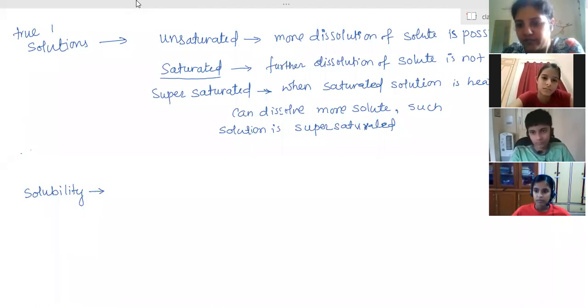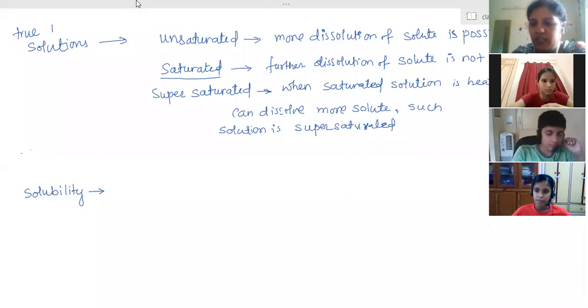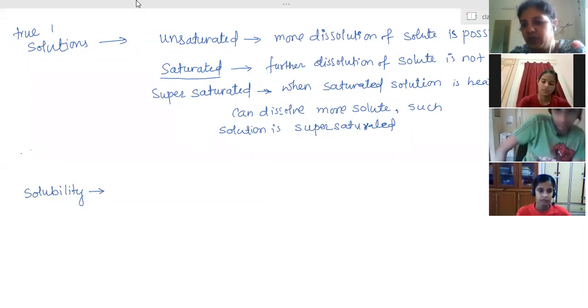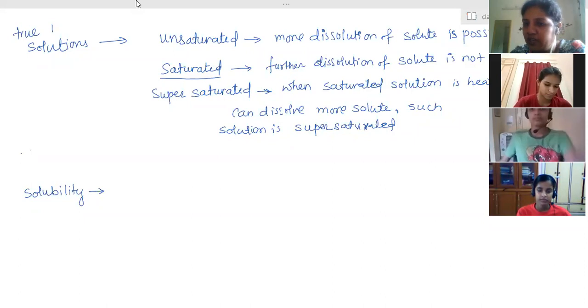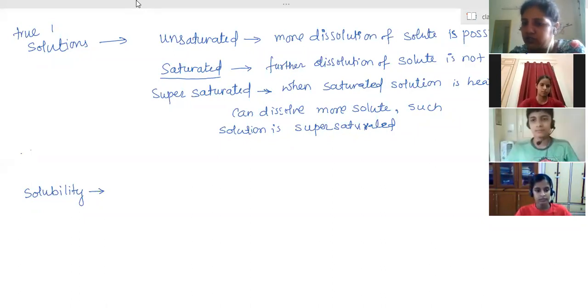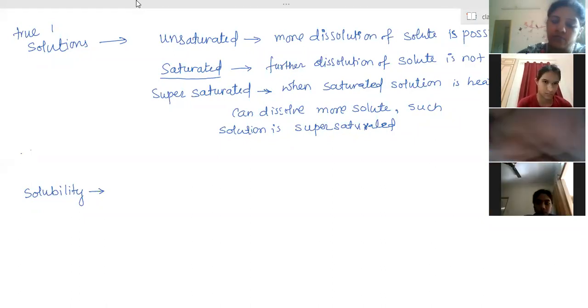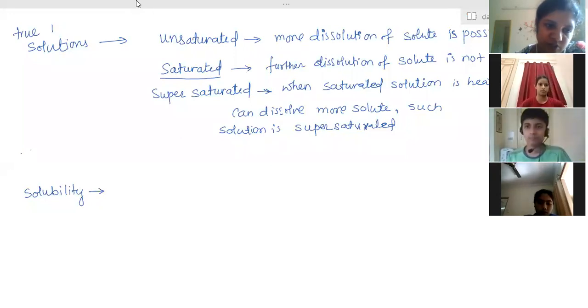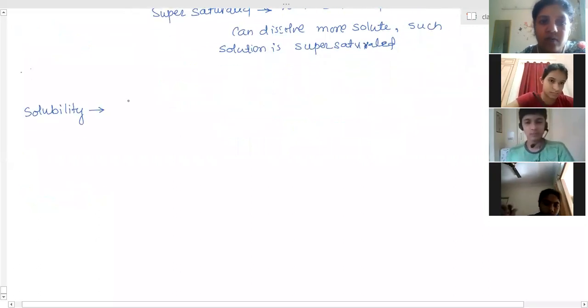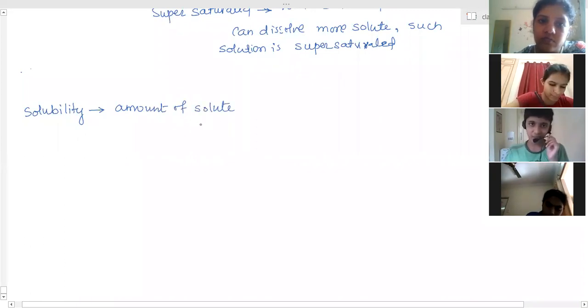Clear? Is the difference between both of them clear? What do you mean by solubility and what do you mean by concentration? Solubility we use only for saturated solutions. So the definitions you need to know and remember. Should we write that, supersaturated, saturated? Yes, you have to.